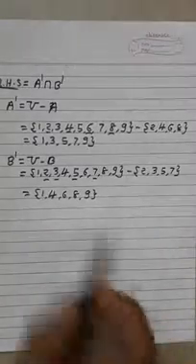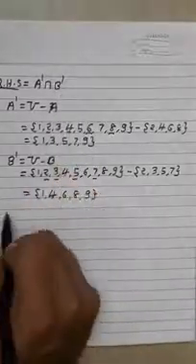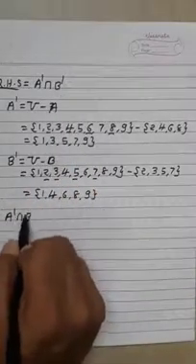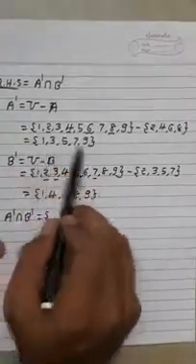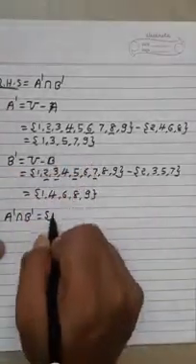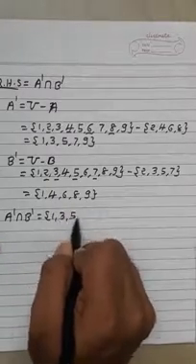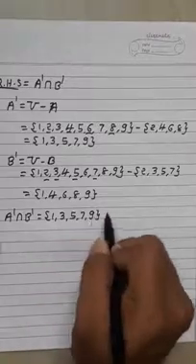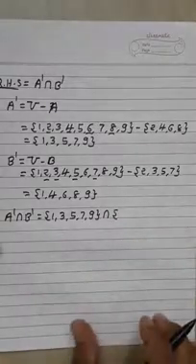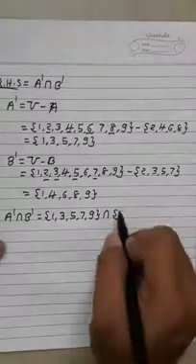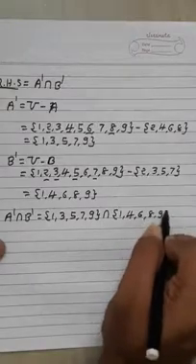Now after finding this, the condition is A' ∩ B'. So A' ∩ B' is equal to, writing the complements, {1, 3, 5, 7, 9} intersection B' {1, 4, 6, 8, 9}.